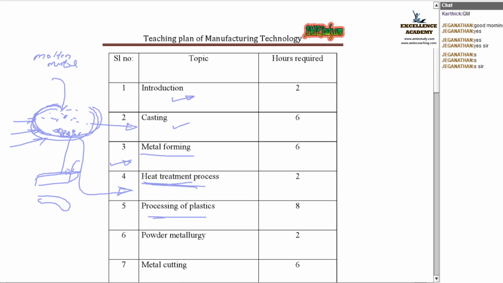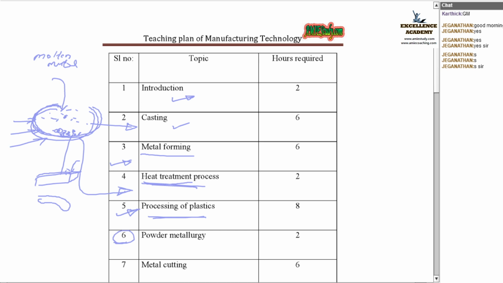Next is processing of plastics. Plastics, nowadays it is familiar to all. How you can make plastics and what the different types of plastics are, those things you will learn in this chapter. Next is powder metallurgy.